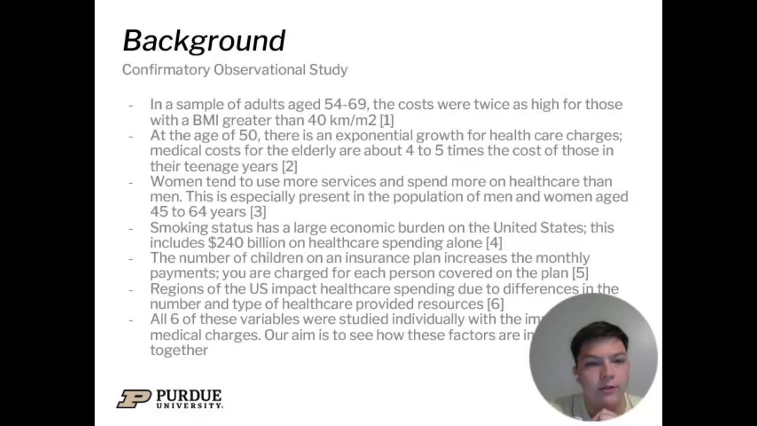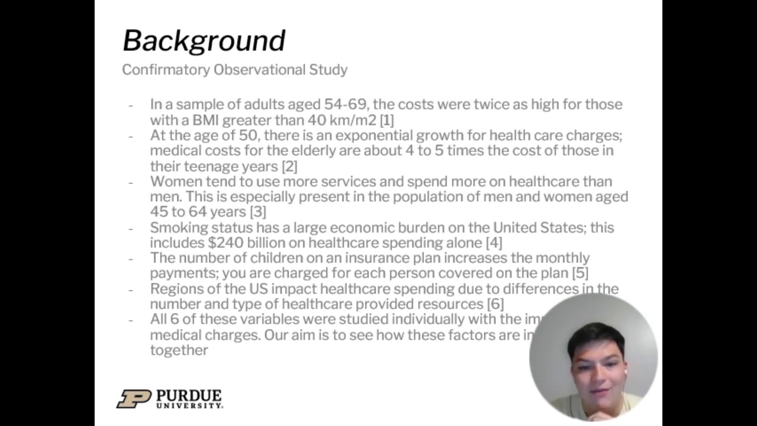Looking at background information from previous studies, these studies showed that adults aged 54 to 69 had medical costs that were twice as high if their BMI was greater than 40. And once adults reach an age of 50, they have an exponential growth of their healthcare charges. This is shown in elderly patients whose medical charges are about 4 to 5 times the cost of teenagers. It showed that women tend to use more services and spend more on healthcare than men. This is shown prominently in middle-aged patients between 45 and 64.